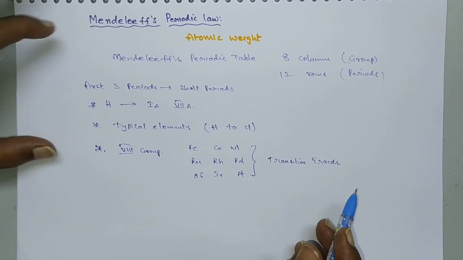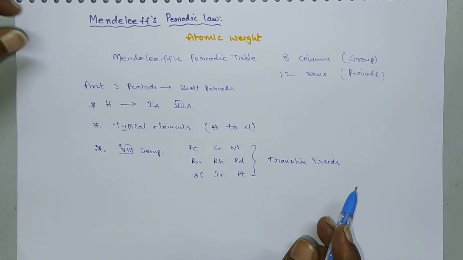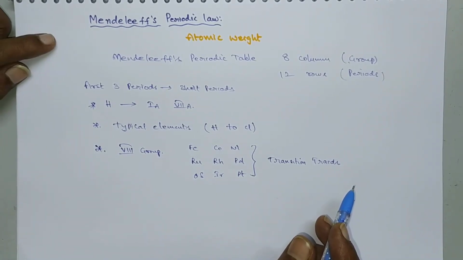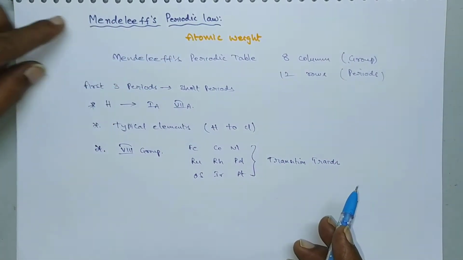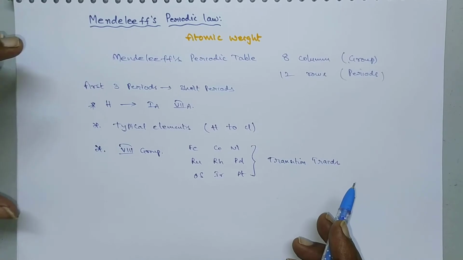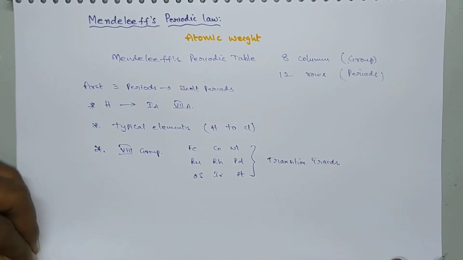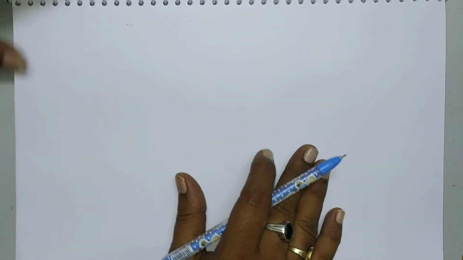So these are the main features of the Mendeleev periodic table. This periodic table is strictly based upon atomic weights. That means the physical and chemical properties of these elements are the periodic functions of their atomic weights. So this is the Mendeleev periodic law. And what are the advantages of this Mendeleev periodic law or periodic table? There are many advantages and disadvantages, and we have to go through all of them. So now let us move on to advantages.